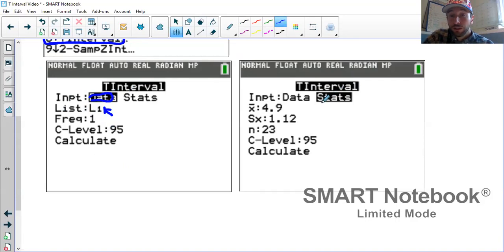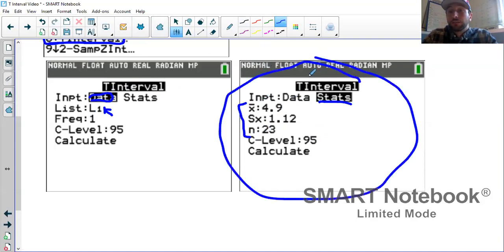So my other option is I can go over to stats, and then I can just enter the summary statistics for the sample data. In this case, they gave us the sample mean, the sample standard deviation and the sample size, so I can just pop in those 3 values and my confidence level. In some cases, we will be given the full data set, and then you pop everything in one of your lists. In some cases, we're just given the sample stats. This is a unique case where we're given both, so you could do either, right? But do what's most efficient. So me, I did that.